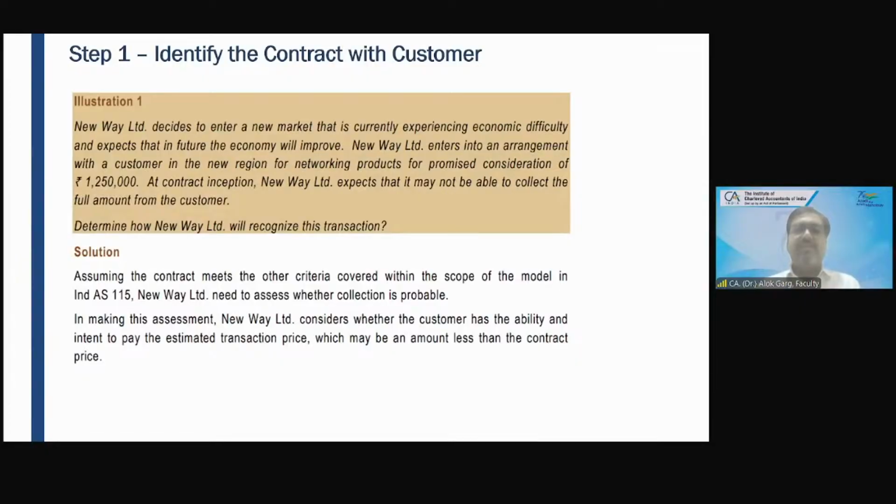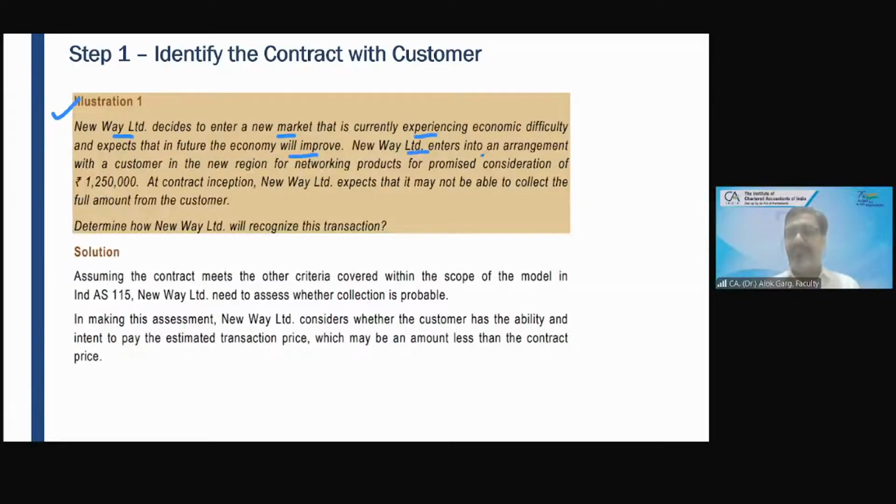So let's discuss illustration number 1 from ICAI study material. New Way Limited decides to enter a new market that is currently experiencing economic difficulty, and expects that in future the economy will improve.